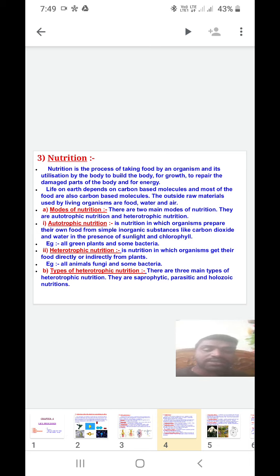Heterotrophic nutrition is also classified into different types. There are three main types of heterotrophic nutrition: saprophytic nutrition, parasitic nutrition, and holozoic nutrition. What are those? We'll discuss them now.